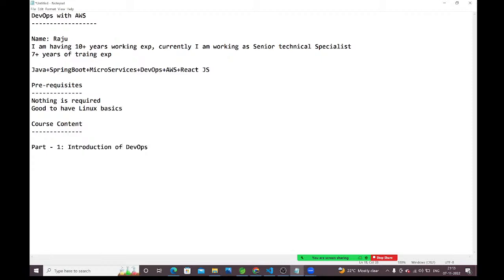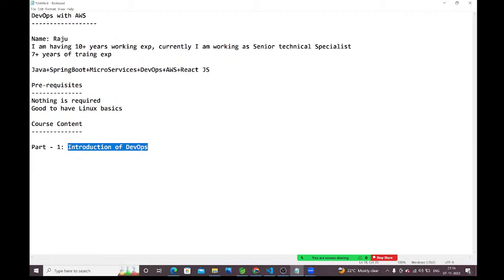Introduction means what I'm going to discuss: what is DevOps, why DevOps, what is the software development life cycle, what methodologies are available in the software development life cycle, what is waterfall methodology, what is agile methodology, what is the difference between waterfall and agile methodology, what is a sprint, and what terminology we need to use in companies when we are working with agile methodology. All those things we are going to discuss in the introduction.